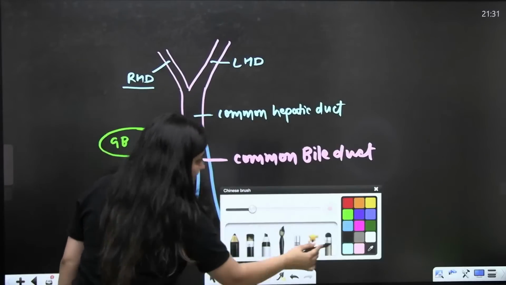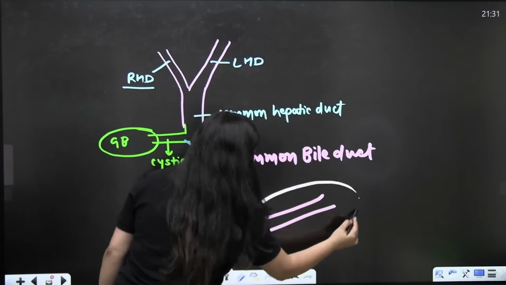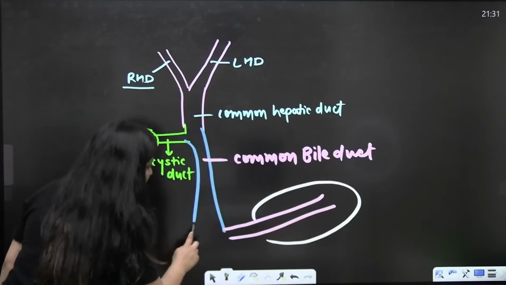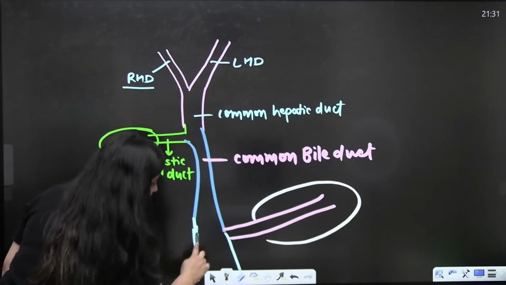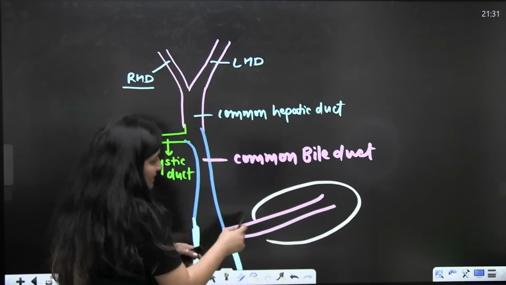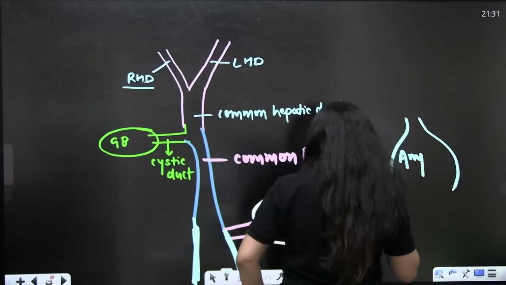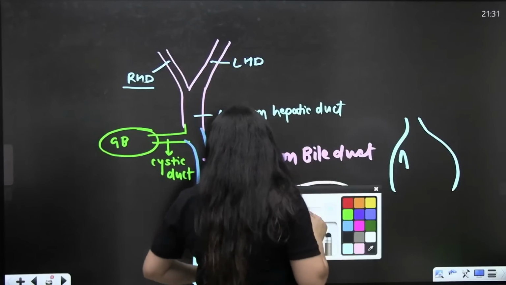Then in the surrounding, we also have the pancreatic duct. The pancreatic duct will join with this common bile duct and result in the formation of the hepatopancreatic duct, which is swollen at the base. So we also use the word ampulla. Ampulla means it looks like a funnel.